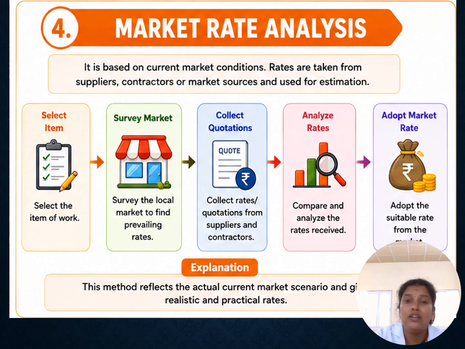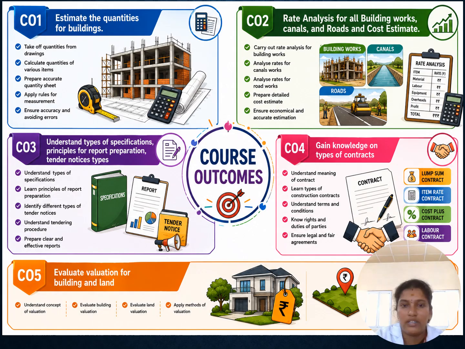And in the market rate method, the total cost of the project should be based on the market rate. That is called market rate analysis, because it is based on the current market conditions, the current market rate of each and every material. It can be taken from a supplier, a contractor or market sources. From these sources we can collect the data and calculate the cost analysis. This reflects the actual current market scenario, right?